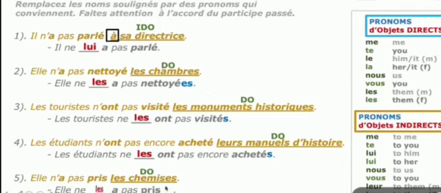At the end of the past participle, you have to do the agreement. Since the direct object pronoun is feminine plural, you have to add es. For masculine plural, s is enough, but for feminine plural, es.